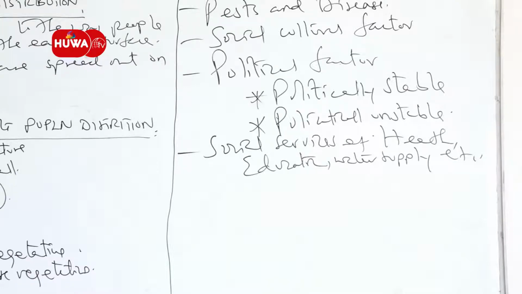These services may influence people to settle comfortably in a certain area compared to areas that do not have those social services.